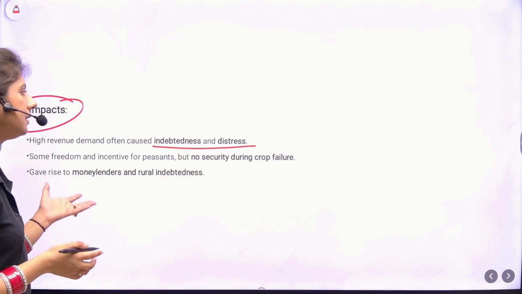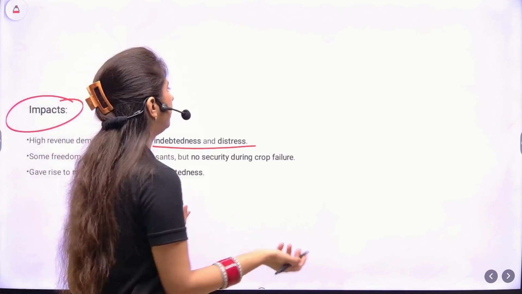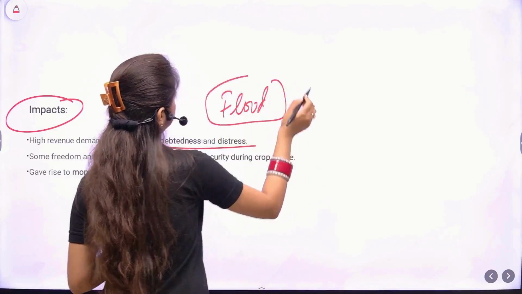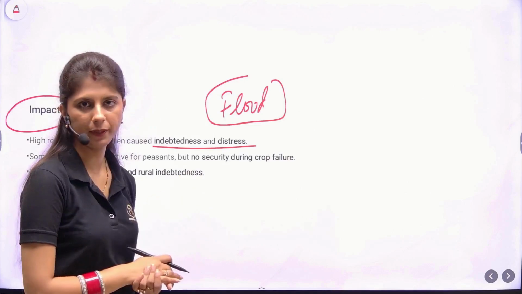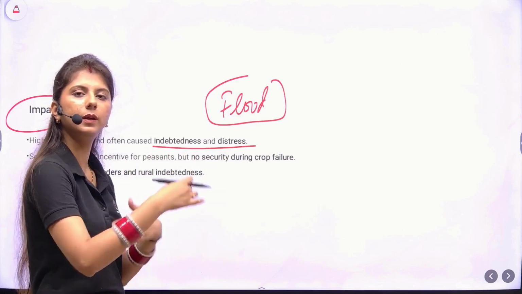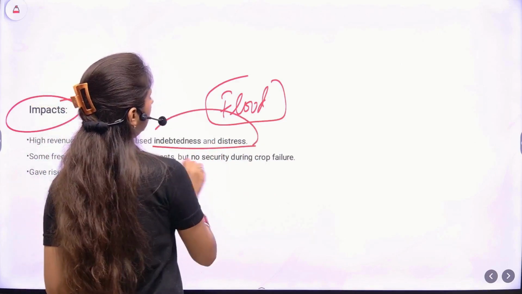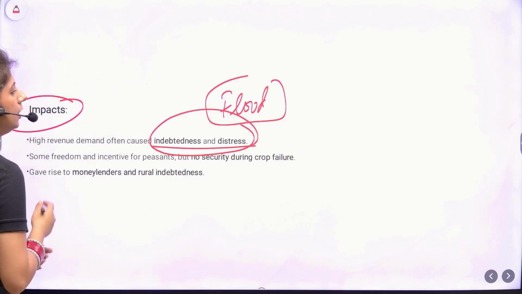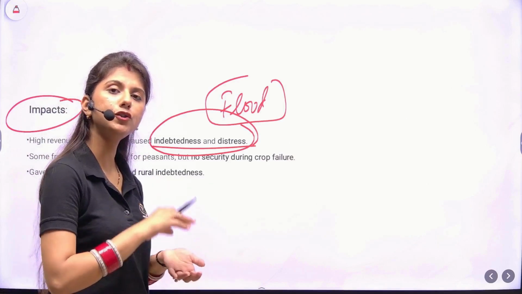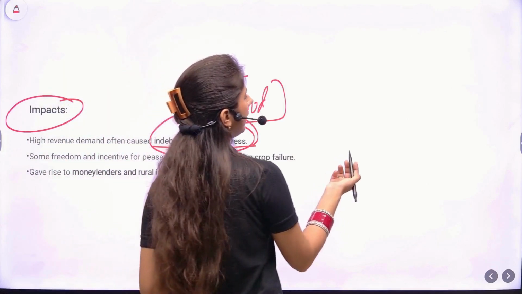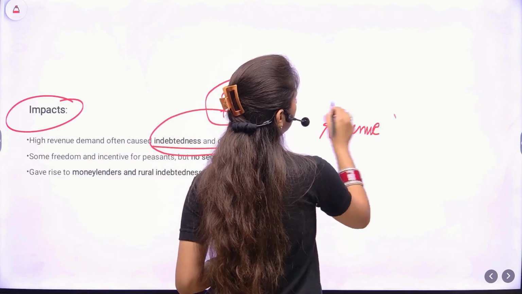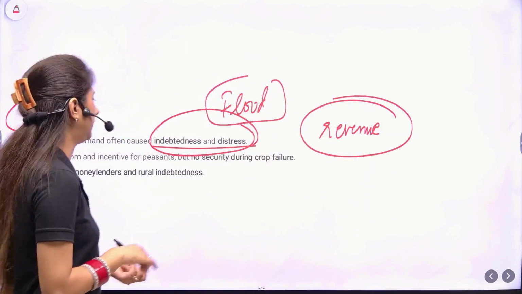Of course, if there is some flood or natural disaster and the crop is destroyed, ultimately the peasant will still have to pay the amount to the Britishers. He will go for loans, and then this cycle will continue, and it will lead to a debt trap for the peasants. Due to which they will even sell their lands. Some peasants were forced to become tenants on their own lands. Why? Because they were not even able to generate the revenue, so they sold their lands as well.